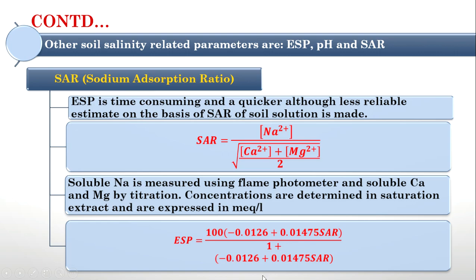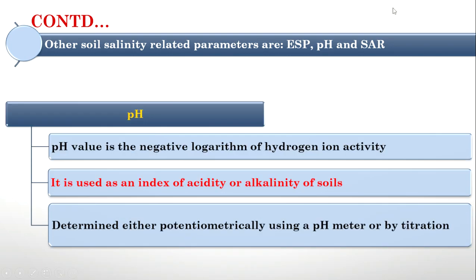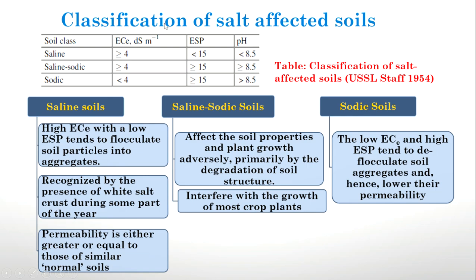And the third parameter affecting the soil salinity is pH. pH, you all know, is the negative logarithm of hydrogen ion activity, and it is an index of acidity or alkalinity of the soil. When the pH is greater than 7, we can say that the soil is alkaline. When it is less than 7, we can say that the soil is acidic. It is determined either potentiometrically, by using a pH meter, or by titration using phenolphthalein and so on. Now, based on all these parameters, the salt affected soils are classified by USSL.